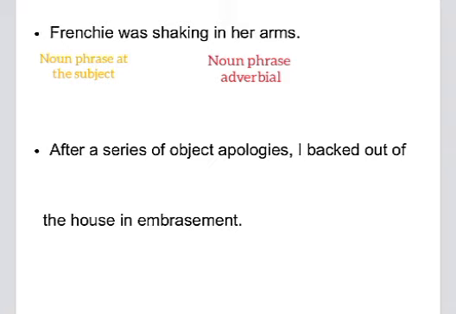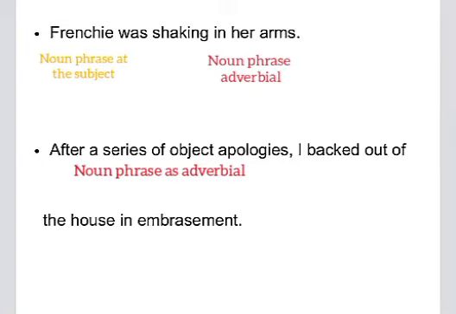And now let's move to the next sentence, which is the last sentence of this paragraph. The sentence here is "After a series of apologies, I backed out of the house in embarrassment." Let's analyze it. "After a series of apologies" here is giving information about when something happened. So "after a series of apologies" is a noun phrase as the adverbial.